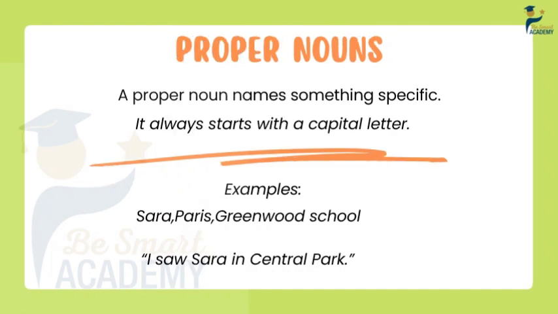Now the second part of the title, which is the proper nouns, definitely the very opposite of the common nouns. So what is a proper noun? A proper noun names something specific. It always starts with a capital letter. For example, when I say Sarah, Sarah is a word that names a person. Does it name a general person, or am I specifying the person I'm referring to? I'm being specific. When I say Sarah, I know what person I am referring to. That's why I consider Sarah a proper noun, because the word Sarah refers to something specific.